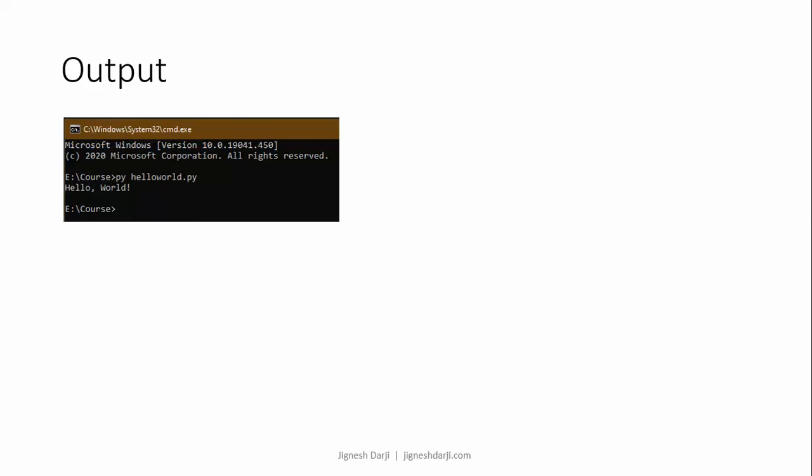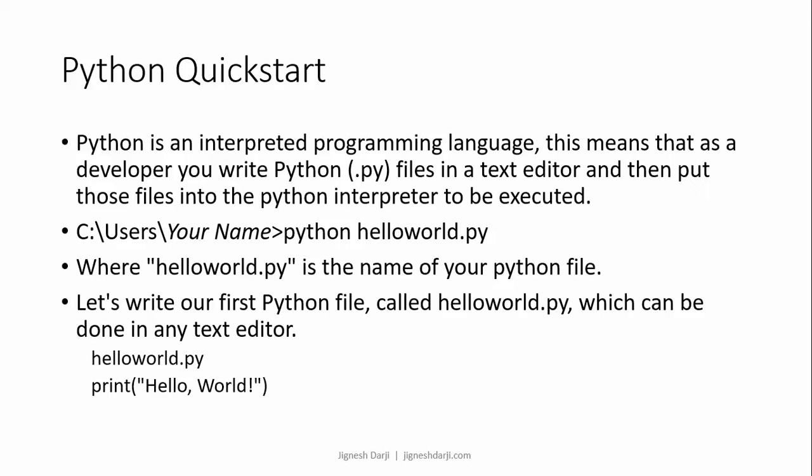So this is the output of my program. As I already mentioned, for 3.8.5 I need to use the py keyword instead of python, so I write py space hello world.py and it simply prints my output, that is hello world. In this code you can check I wrote only one line, that is print hello world.